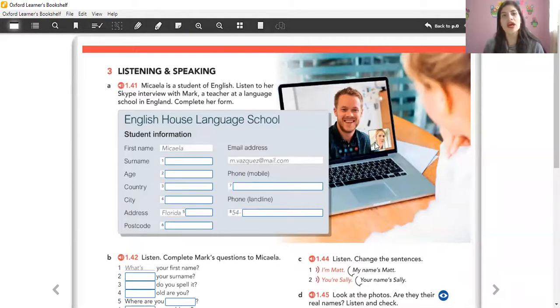Okay, so students have to listen first to the conversation 3 times, and later on they have to complete this English House Language School chart, which includes personal information of the speaker. But first of all, I'm gonna let them know how to fill personal information by doing this activity with them.